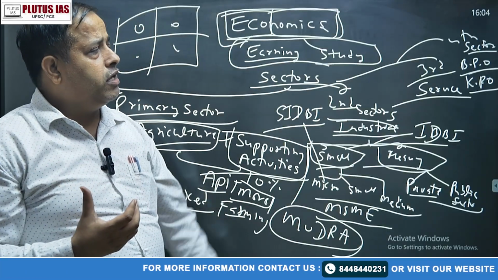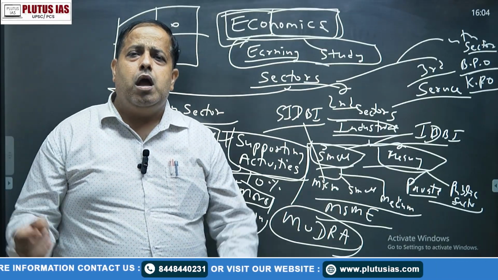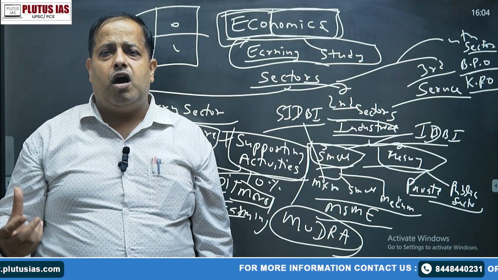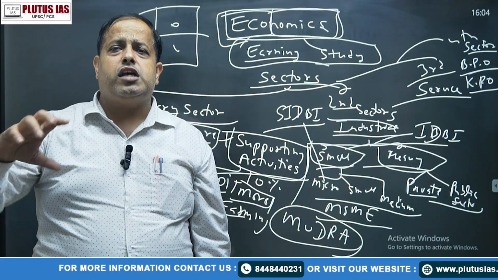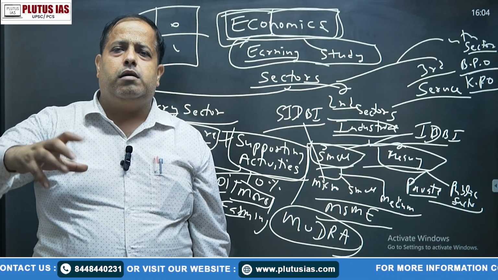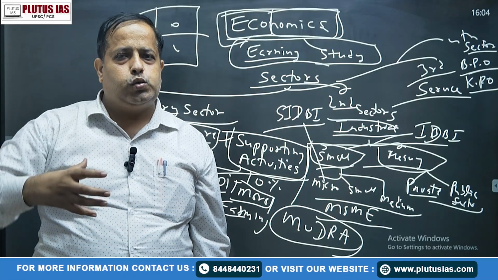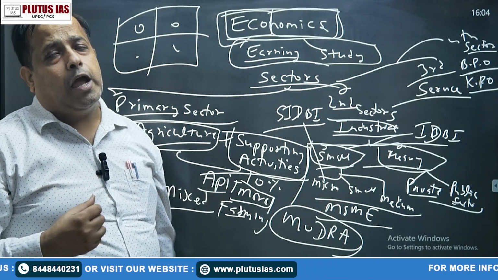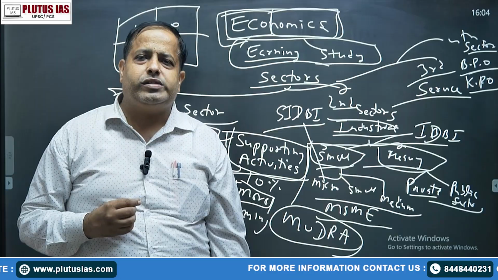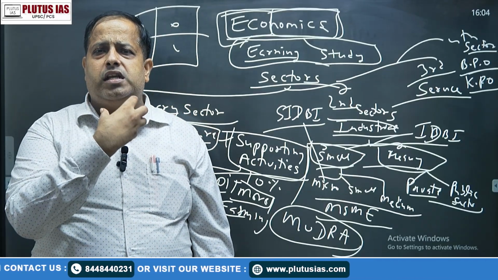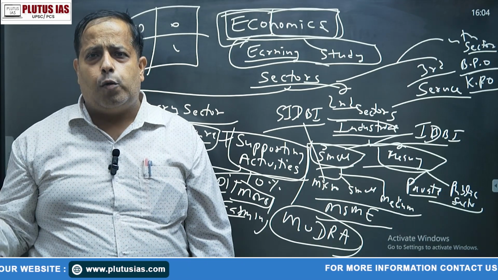Okay, then we have the KPO, knowledge process outsourcing. Many times you see a board that says do an MBA from Australia or somewhere else. So beta, these persons have no college in Australia. They only tie up with a college of Australia and say that we provide you students. So this kind of thing arrived in the KPO, knowledge process outsourcing sector. Okay, so this is basically the overall sector-wise division of the Indian economy.